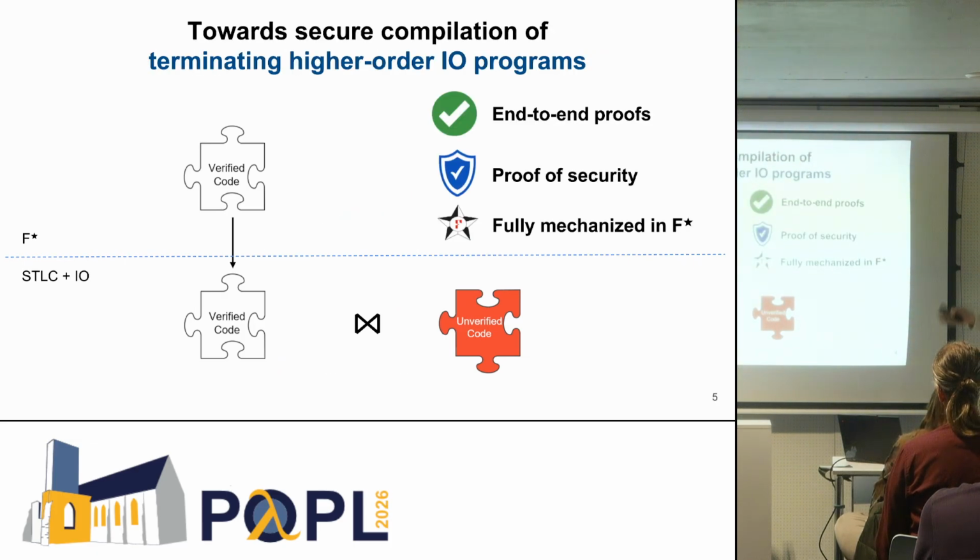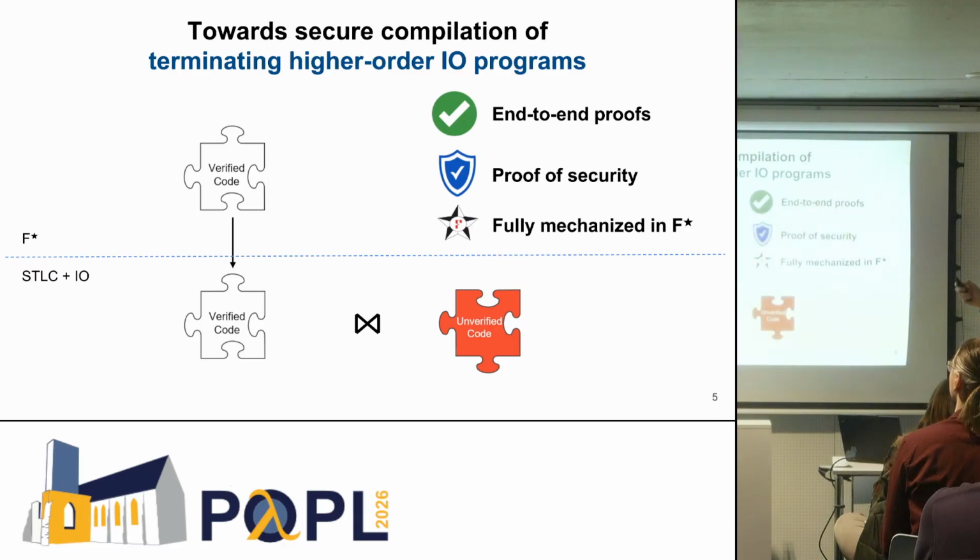So what we are trying to do is to propose a compiler that goes from F-star to an ML language, that we are able to verify end-to-end, and that we are able to prove a security proof about. And we want to do this fully in F-star. And we start by looking at terminating higher-order I/O programs. By I/O programs, we mean that they can interact with the environment, but they don't have any internal state. And by higher order, we mean that the verified and the unverified code can pass between them callbacks.